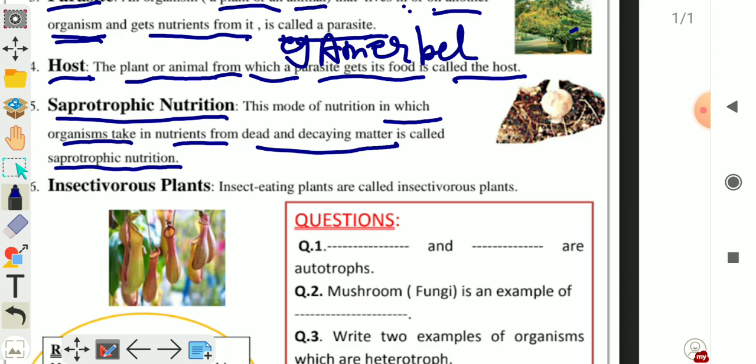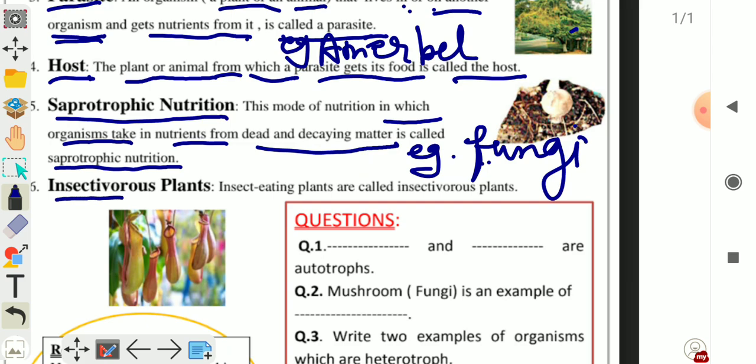Saprophytic means the non-green plants which take their food from dead and decaying matter. Example: all types of fungi. Fungi are non-green plants which take their food from dead and decaying matter. That is why they are called saprophytes, and such type of nutrition is known as saprophytic nutrition.